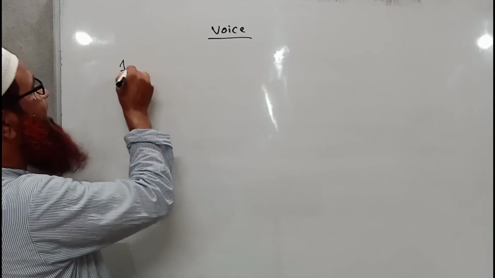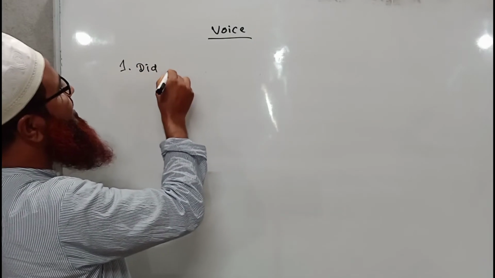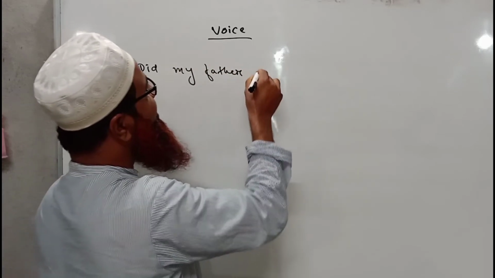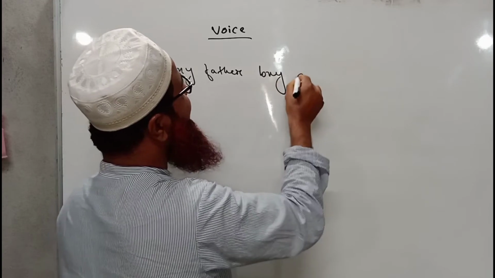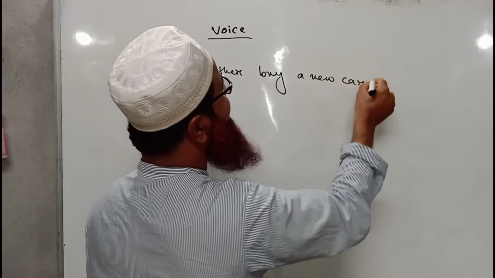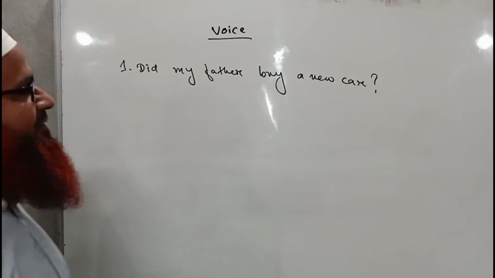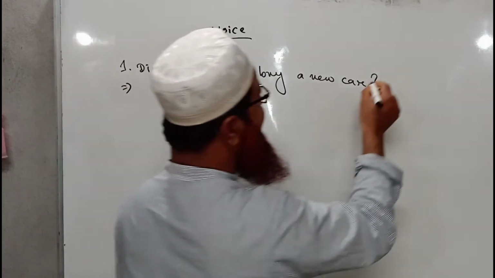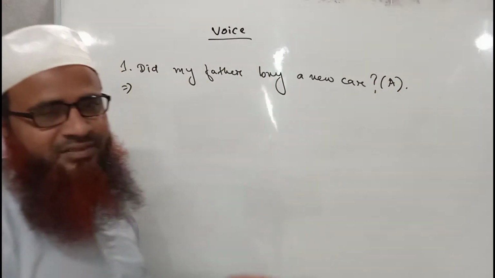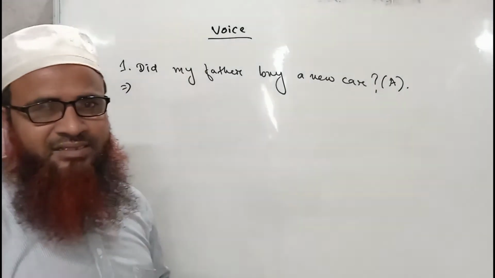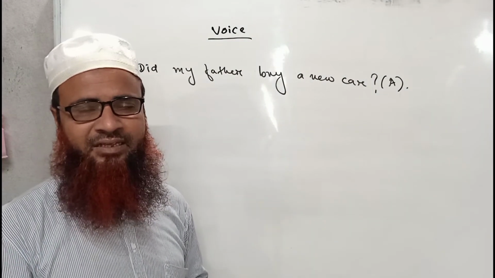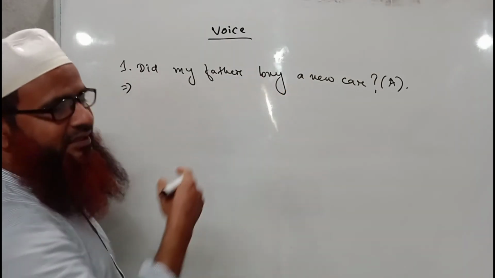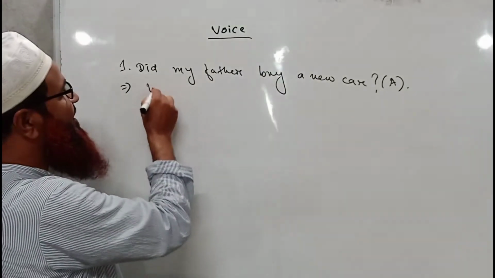Okay, now I am writing: did my father buy a new car? So this is a sentence of active voice, which is already written in past tense, because did has come at the very beginning of the sentence. That means it is a sentence of past tense. So a new car will come. As the new car is a singular subject, so was will come.